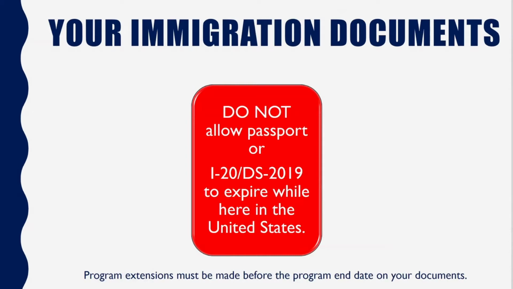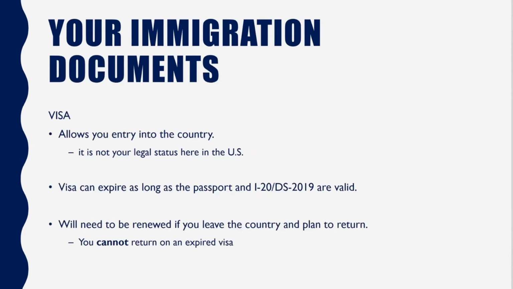Other documents that you receive include the visa. Now the visa is really important in order for you to be able to enter the United States and to be present at Utah State University. But once you arrive, that visa is important as it pertains to travel, maybe to go home to visit family, but that visa is your ticket into the country. Once you're here, it's okay if your visa expires. It's just going to be an issue if you travel after it's expired. You're going to want to make sure that you renew it so you can return.